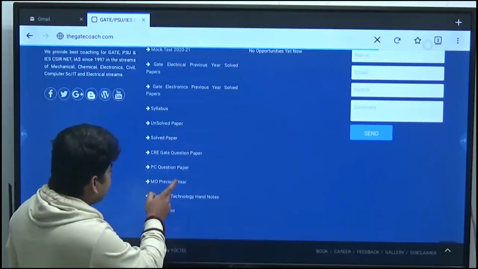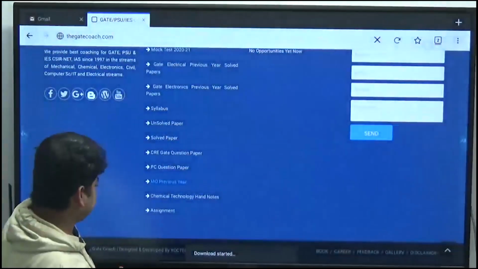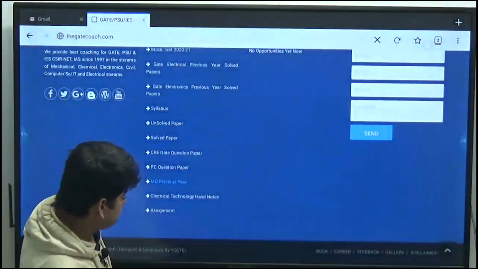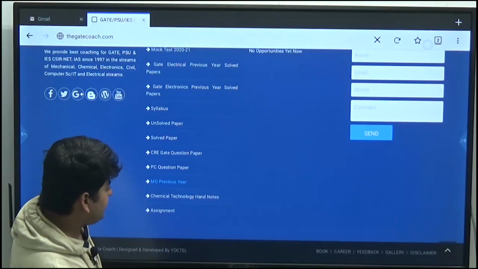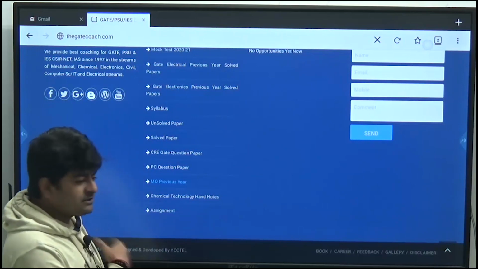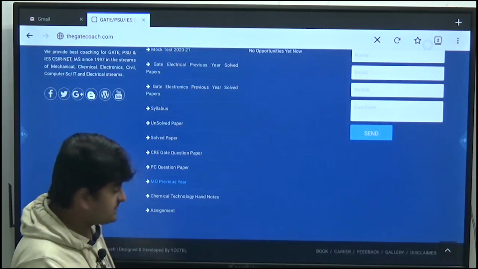This is the MO previous year paper. Download that. You can download the MO GATE previous year papers, all compiled.